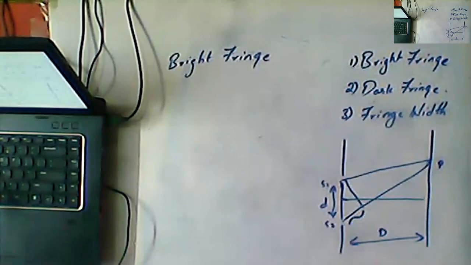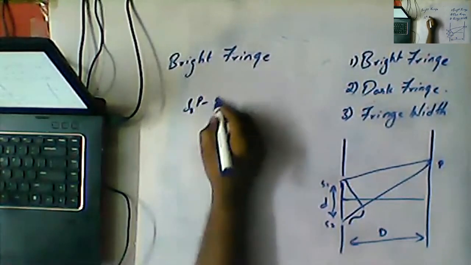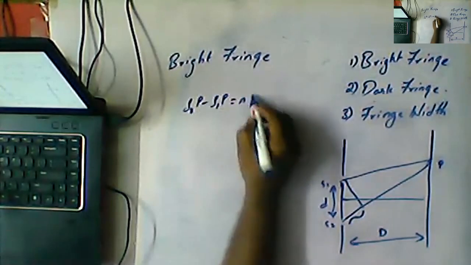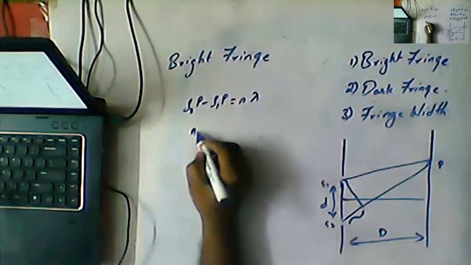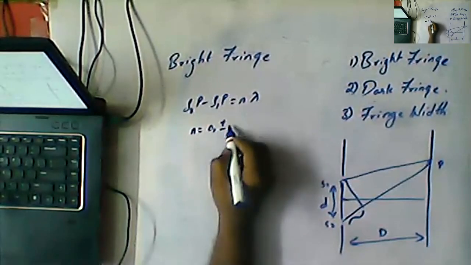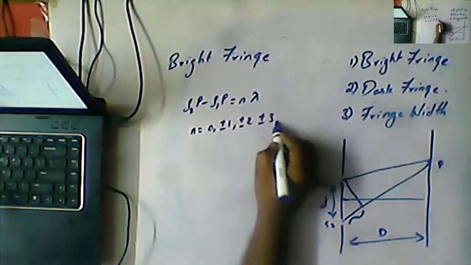So what is the condition for obtaining the bright fringe? S2P minus S1P is equal to n lambda. This is the condition for obtaining the bright fringe, where n is equal to 0, plus or minus 1, plus or minus 2, plus or minus 3, and so on.